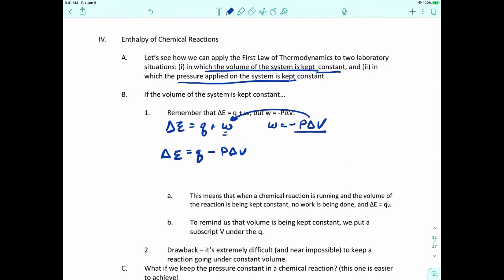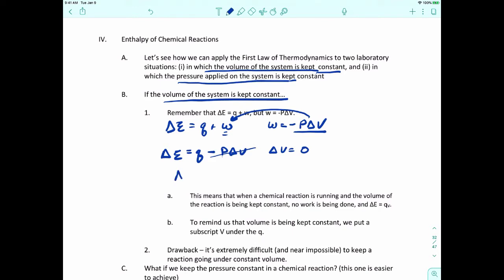In this situation where we're keeping the volume constant, delta V is going to be 0. If delta V is 0, that means P times delta V is also going to be 0, so this whole term drops out.